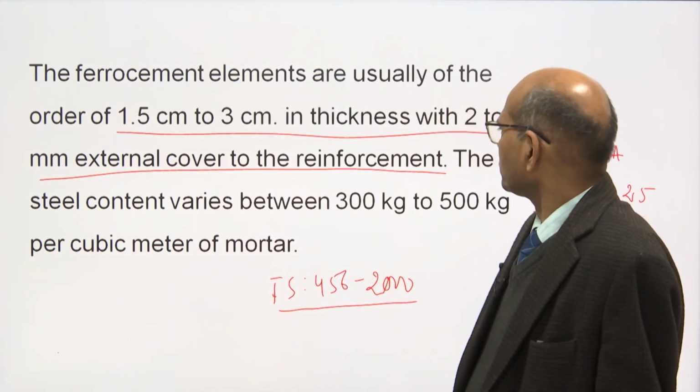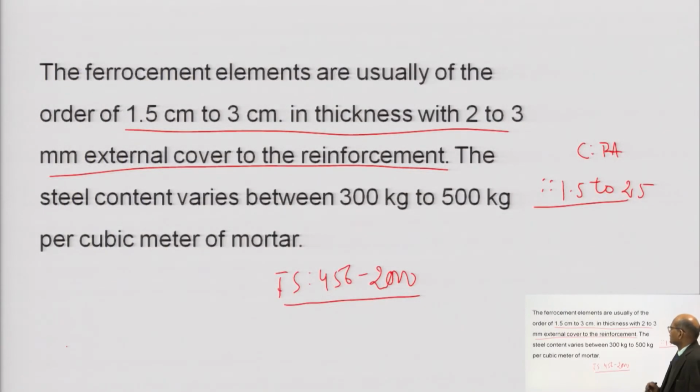Yeah, so suppose we want to analyze this ferrocement structure. Clear-cut guidelines have not been given in the IS code. We have IS 456 2000 for plain and reinforced concrete structure, but ferrocement has not been included in this part. But lots of literature is available to analyze the composite structure, so based on that composite structure, we can use the modular ratio method and go for the calculation of this system.